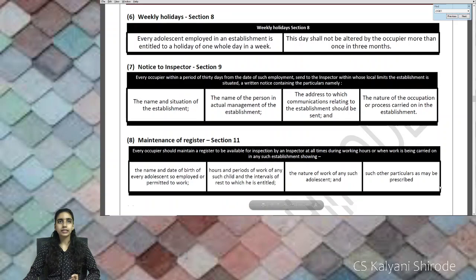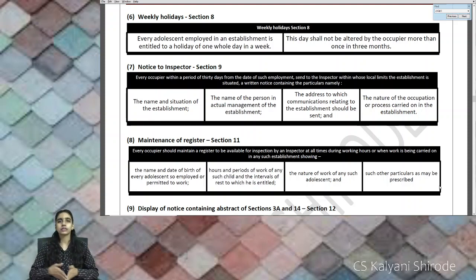Then is Section 9. Section 9 is notice. Notice is given to the inspector. Whose responsibility? The responsibility of the occupier. The occupier gives the notice within 30 days from the date of employment. What he is going to write in the notice are the details of the establishment, that is, the name of the establishment, situation of the establishment, working hours, who has the actual management of that establishment, and what work or occupation process is done in that specific establishment.